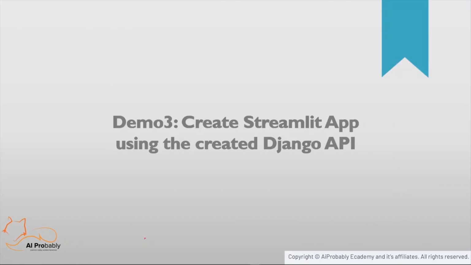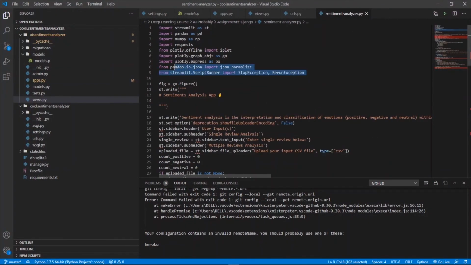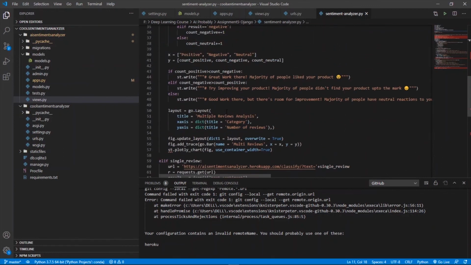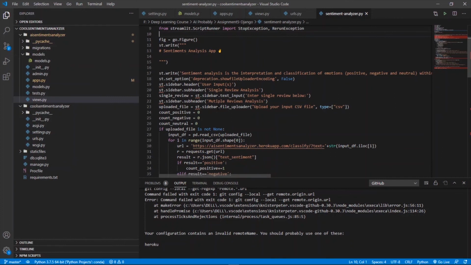Now half of our work is done, but the app which I showed you at the start of this module looked way better than this. To create that particular app, we'll be using Streamlit, and here is the code for it. I won't be telling you about this Streamlit application in depth. If you want to learn how to create some cool apps using Streamlit, you can go to our channel and see a tutorial there, with an in-depth walkthrough of how to create an application using Streamlit. So I'll just give you a little review of this app that I created.